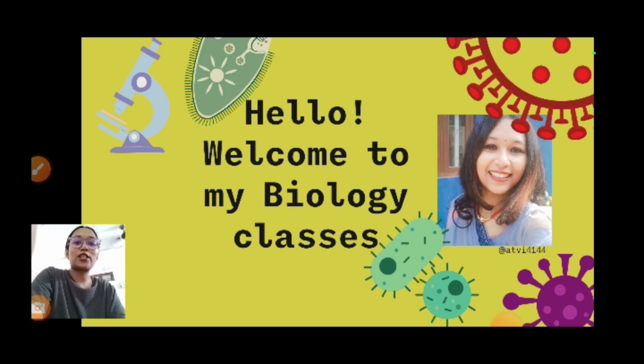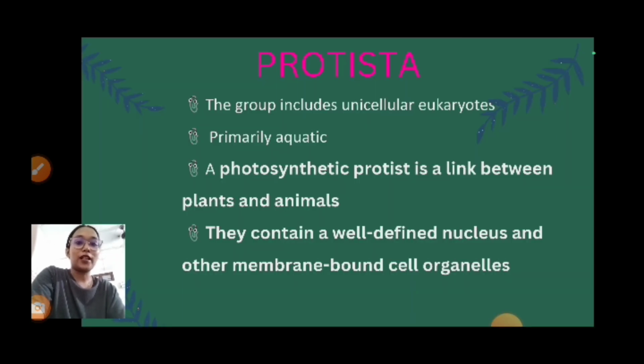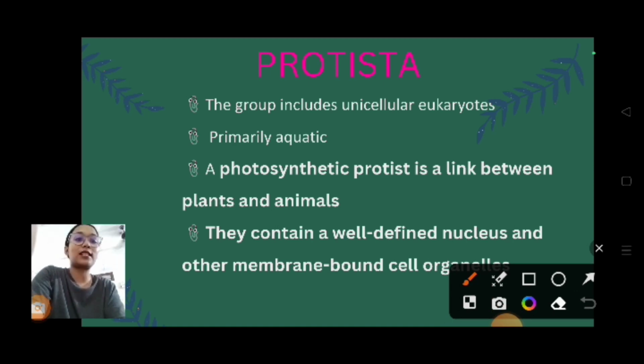So this is part 2 of chapter 2, biological classification of class 11. In the first part we did kingdom Monera. Here in this part we will do kingdom Protista. Okay, so let's begin. We'll discuss Protista here.